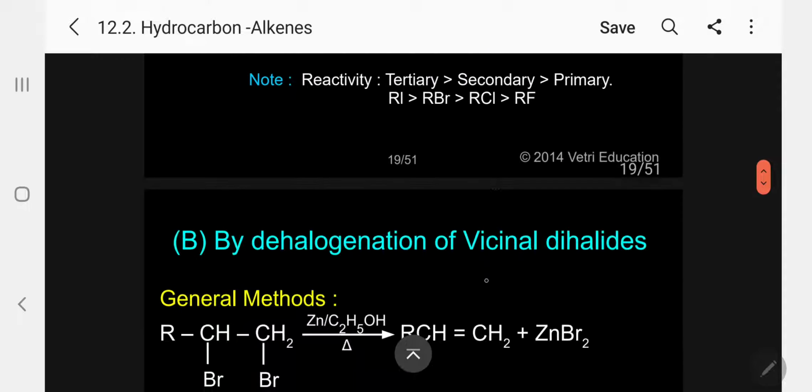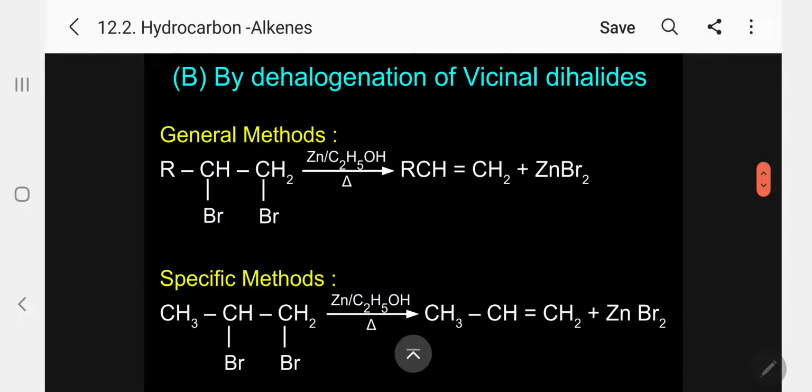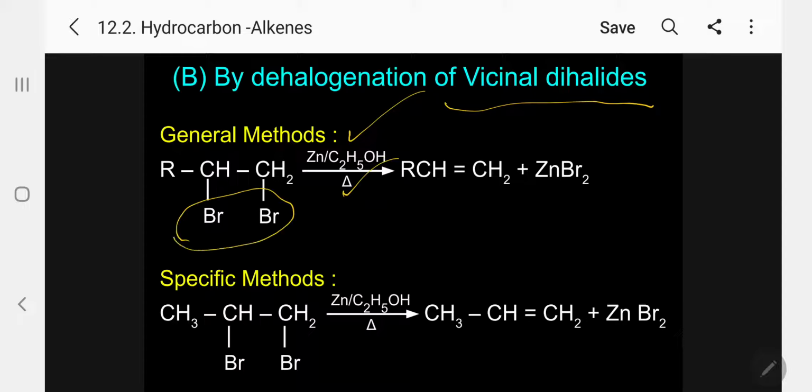Then the second method, dehalogenation of vicinal dihalide. That is different from dehydrohalogenation. This is dehalogenation. Here the reagent is zinc and ethyl alcohol. You heat, and bromine gets eliminated. General: RCHBr-CH2Br gives the corresponding alkene and zinc bromide.